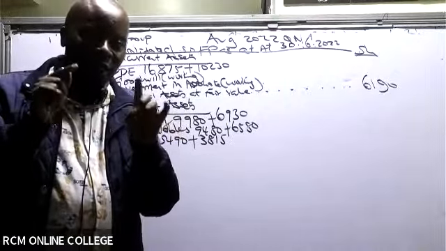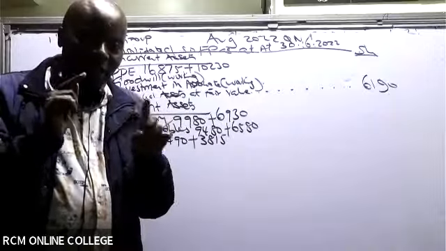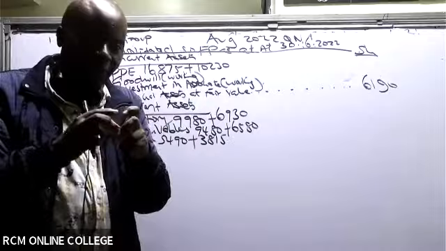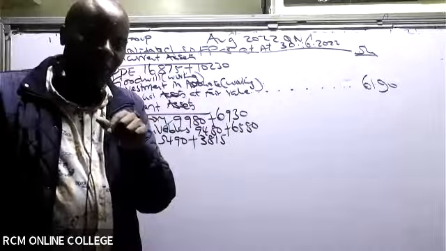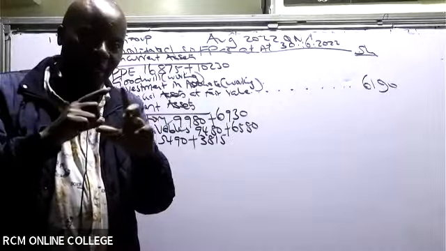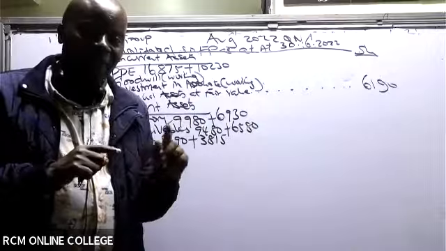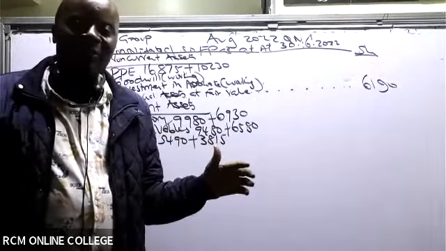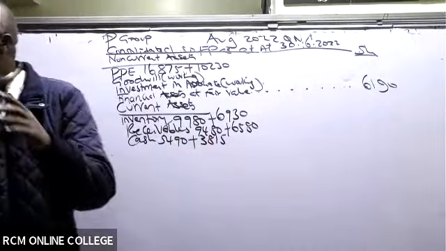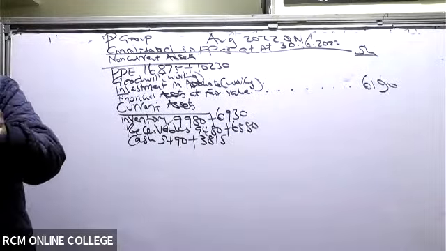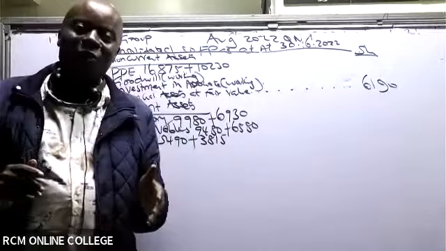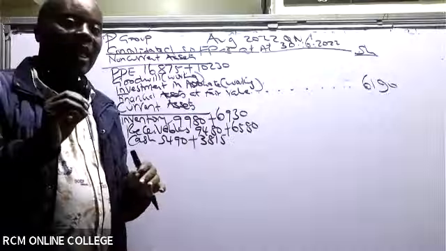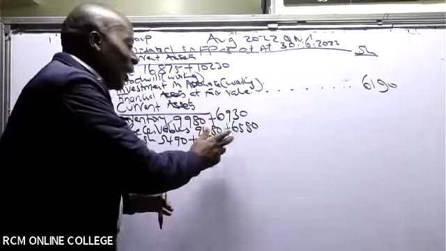Is there anybody who knows what else can bring a change into this? Which other working should I always think about whenever I'm looking at the consolidated cash figure? Anybody who could be thinking of something in the additional information that can make some movement for cash? These things are very predictable. So cash in transit, you guys are really doing a very good job. If I'm told that there's some cash in transit, I'll come and add it here. For example, if there is cash in transit of 500, I'll come and add it.